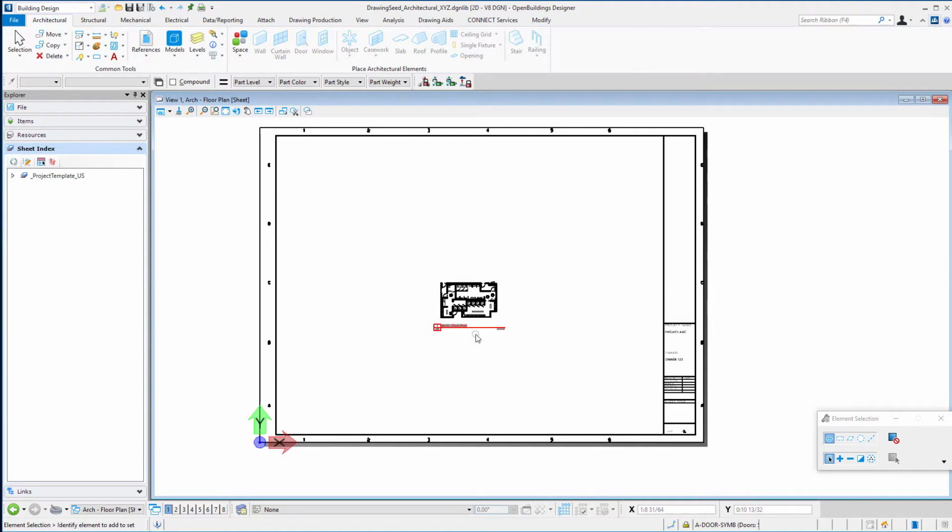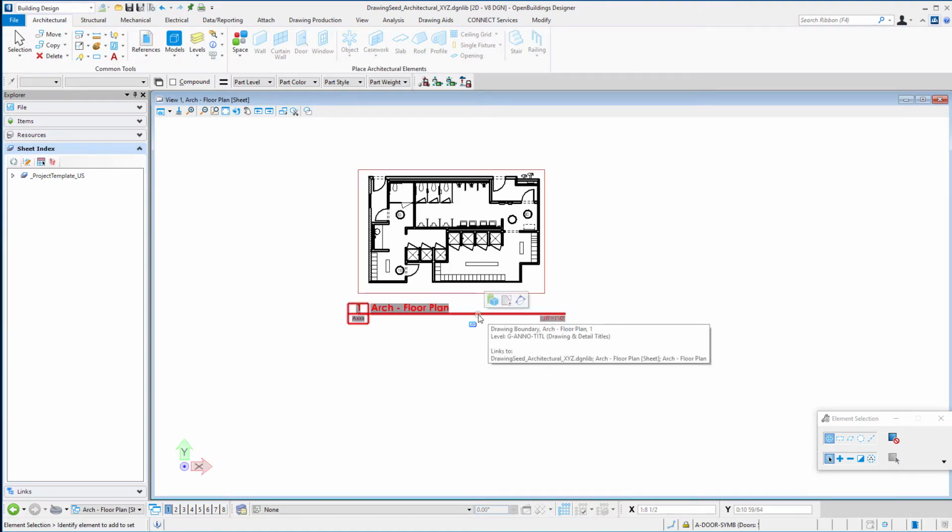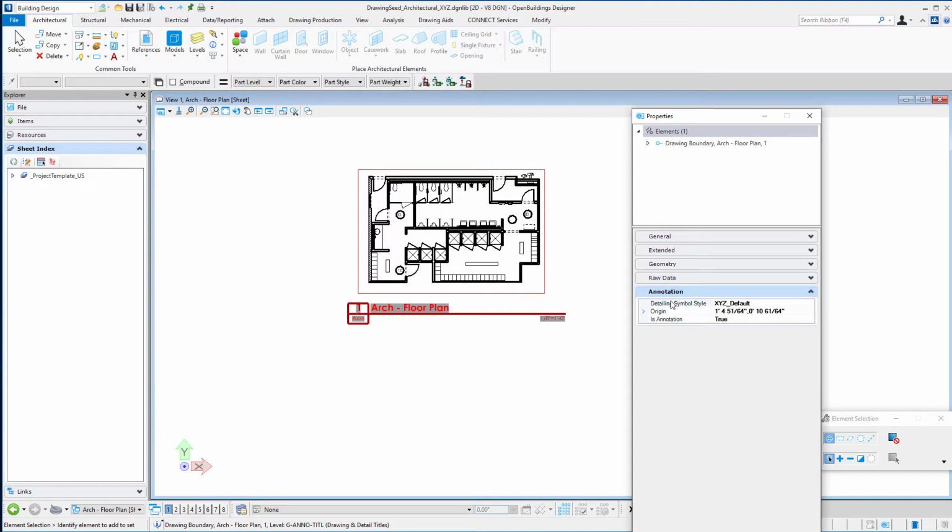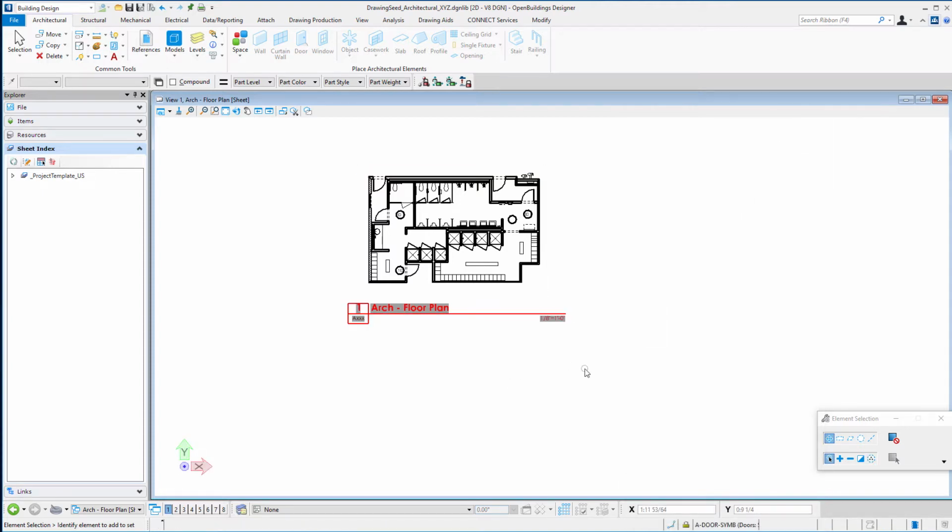I had also earlier changed the detailing symbol style on the drawing title. If you remember, we opened the properties dialog and just changed that detailing symbol style to the XYZ default. So you want to make sure to do that if you haven't already done that for this sheet.